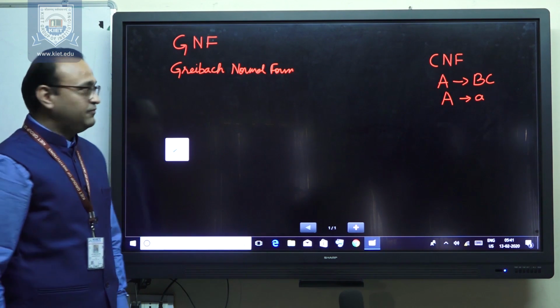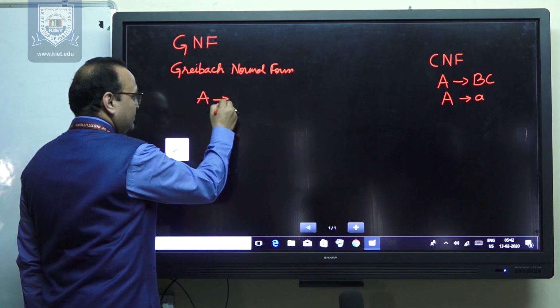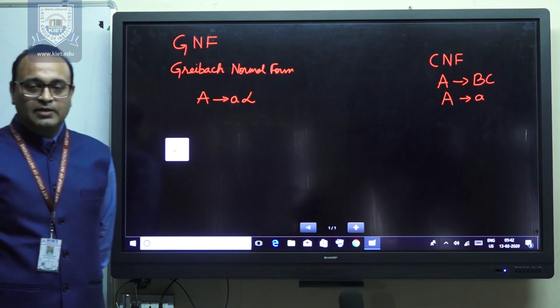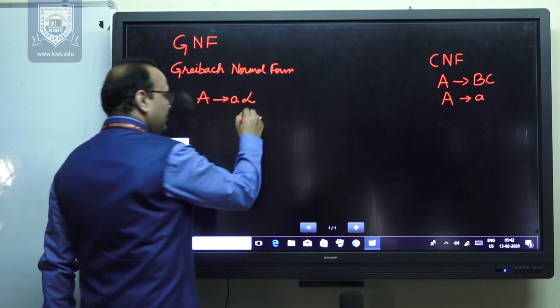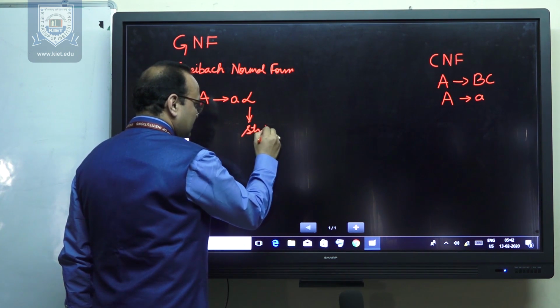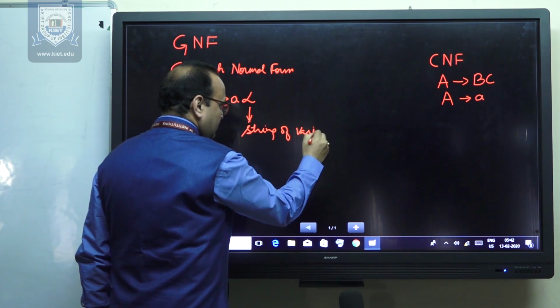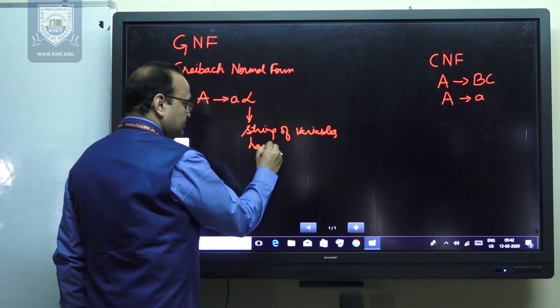The productions of Greibach normal form are of this type: A derives terminal alpha. Here alpha is a string of variables having length 0 or more.